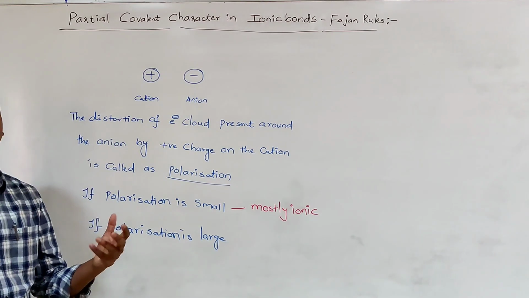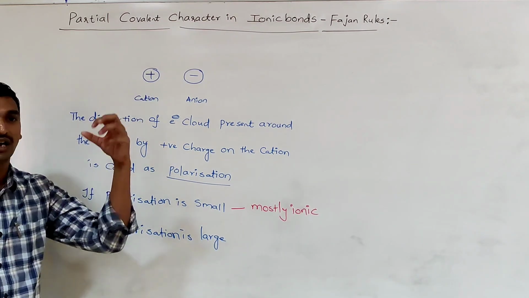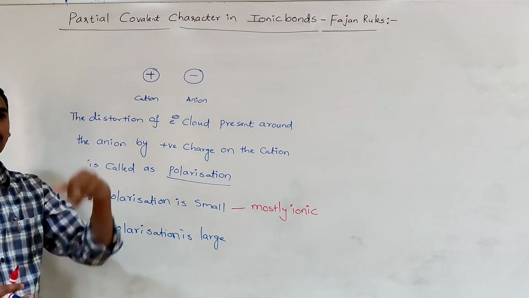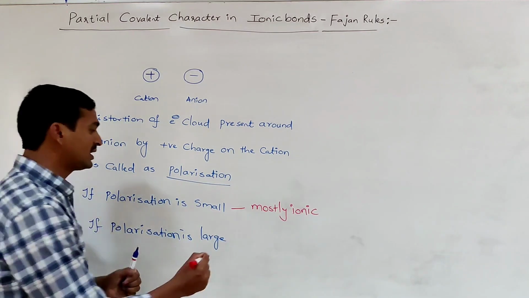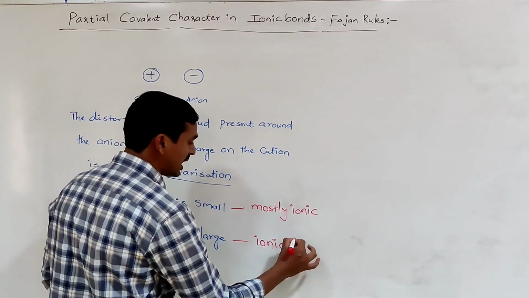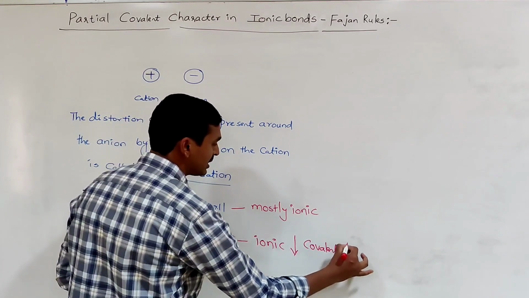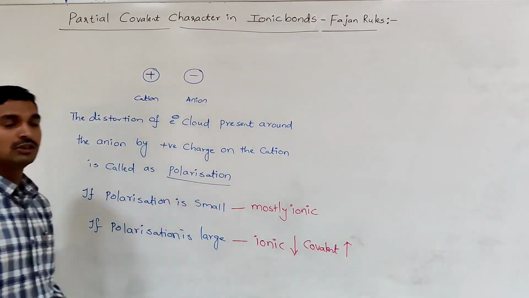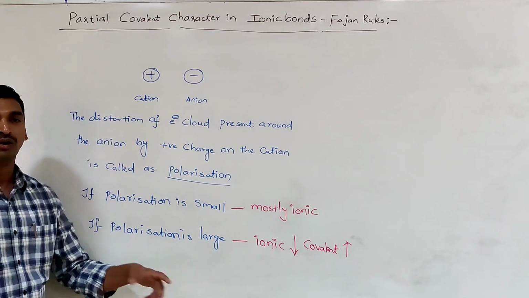When more positive and negative charges decrease, nothing but more of the charges are neutralized. When the charge is neutralized, the ionic character decreases, covalent character increases. That means in between the cation and anion, the polarization is large.